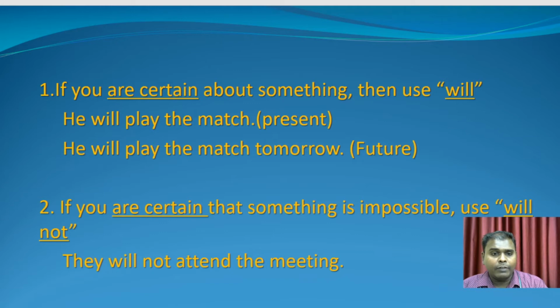And if you look at the second one, if you are sure that something is not going to happen, then you can use will not. For example, in this sentence, they will not attend the meeting. What does it mean? Surely they are not going to attend the meeting. So, to express something you are sure of, use will. And if it is not going to happen, then use will not. Okay, then let's move towards the next thing.